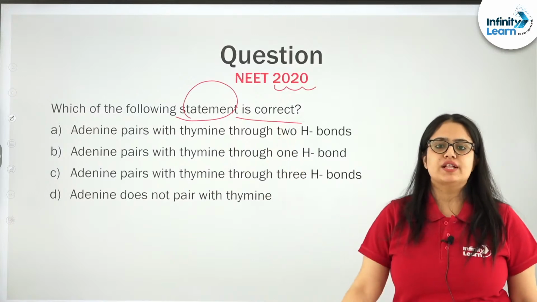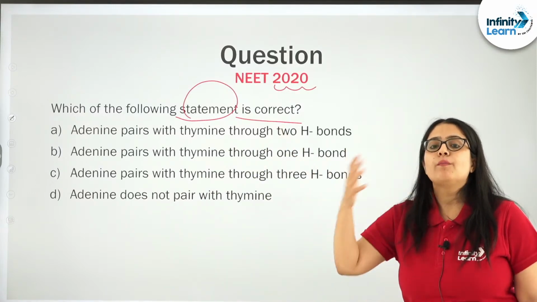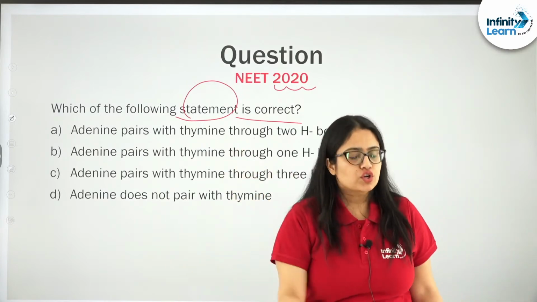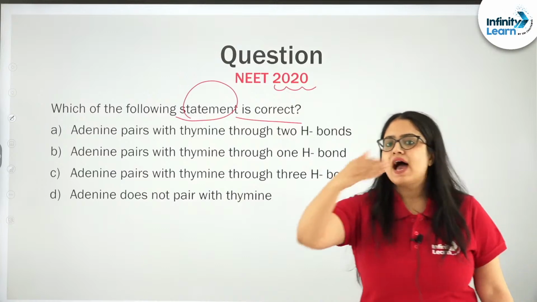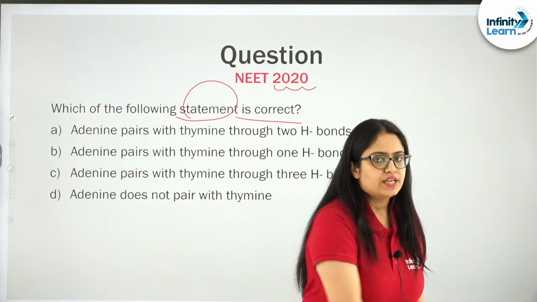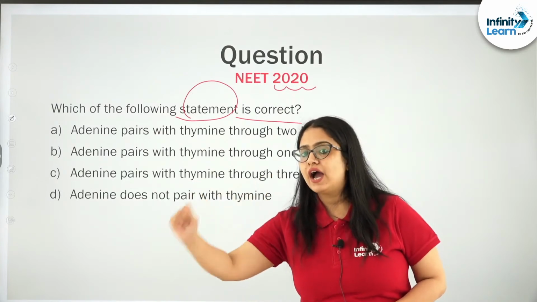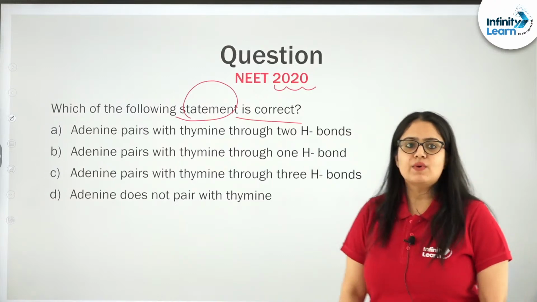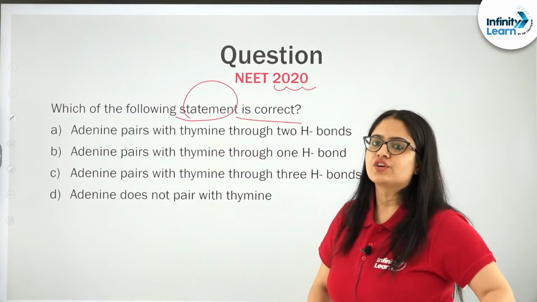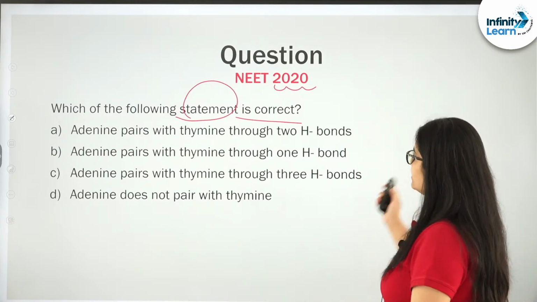Here you need to tell, students, adenine pairs with thymine with how many hydrogen bonds. Not to forget, in a DNA, adenine pairs with thymine and guanine pairs with cytosine. The question is with how many hydrogen bonds adenine pairs with thymine. Can anyone tell me? Super simple question. If you are still unable to get the answer, let me help you with this diagram.